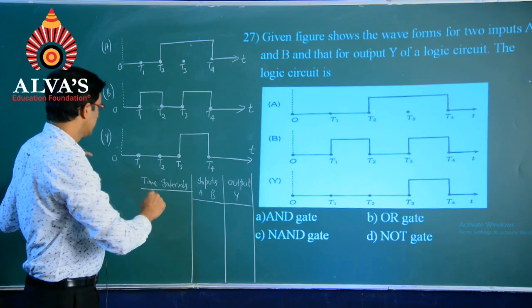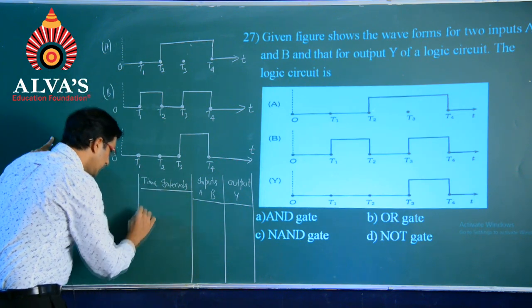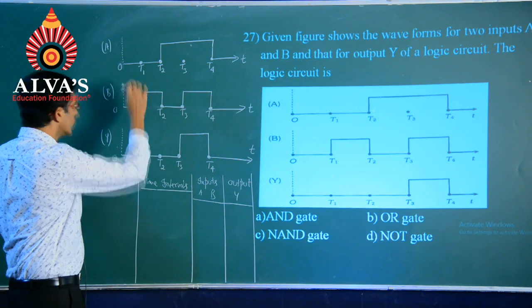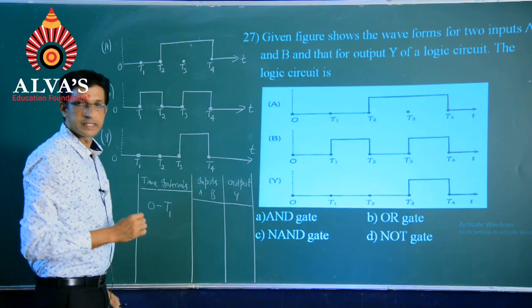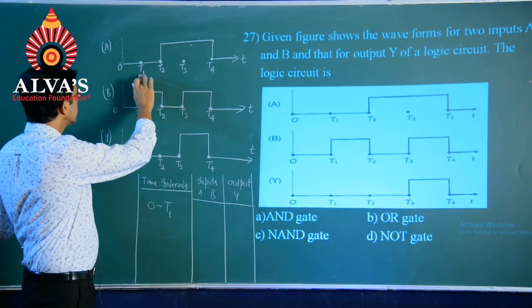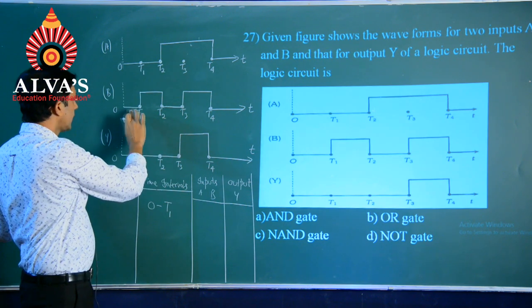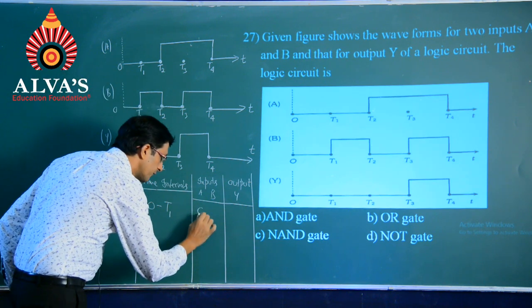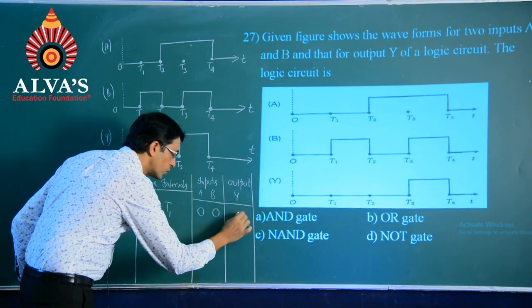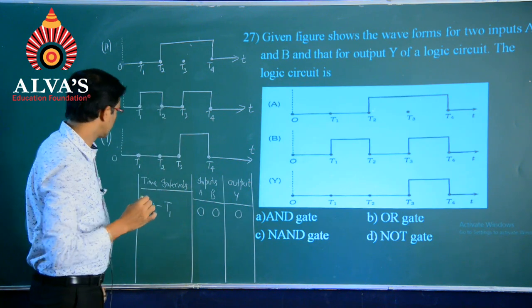So, let me say when I start from the time interval 0 to t1, between 0 to t1 we find that when A is low and B is low, output is also low. So, I can say that when A is 0 and B is 0, output Y is also 0.